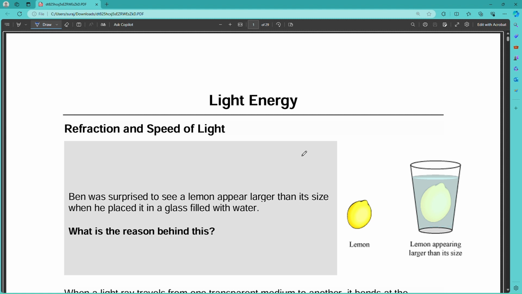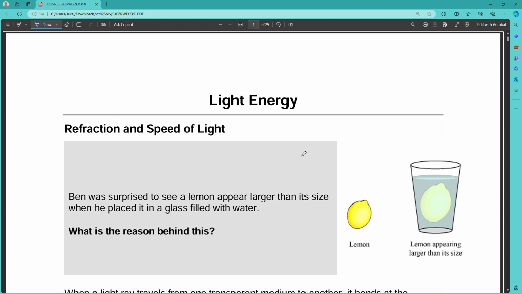Then comes the topic refraction and speed of light. Before that I want to tell you about the reflection of light. In reflection of light, whenever the rays of light fall upon a smooth or polished surface, they get bounced back into the same medium after striking the smooth surface. That phenomenon is known as reflection of light.